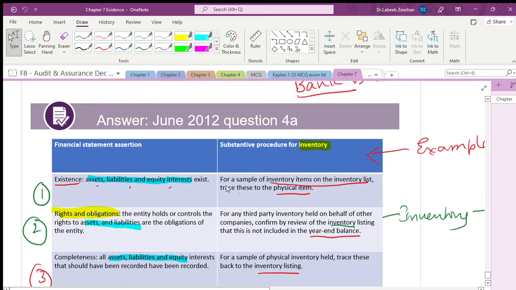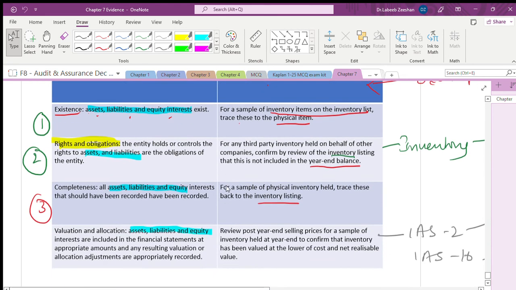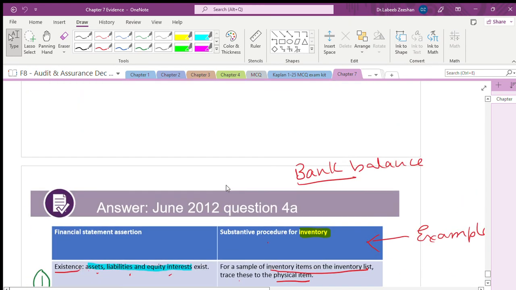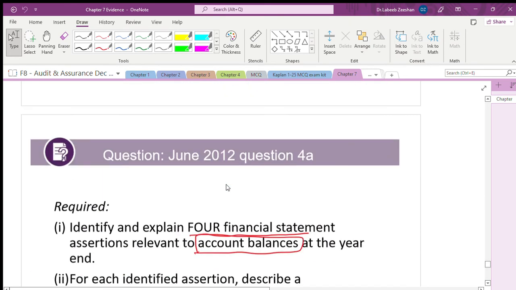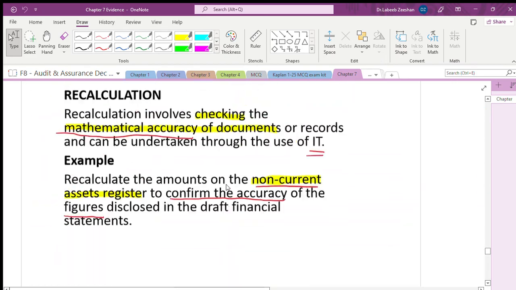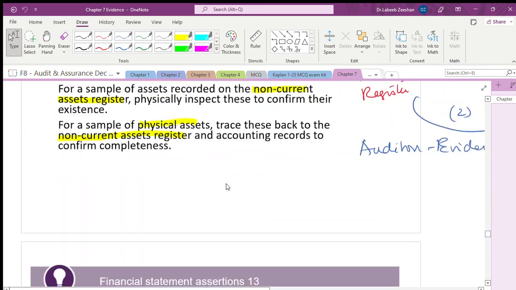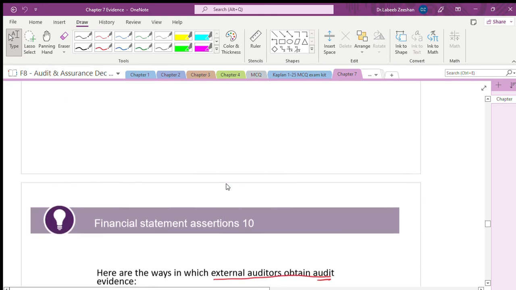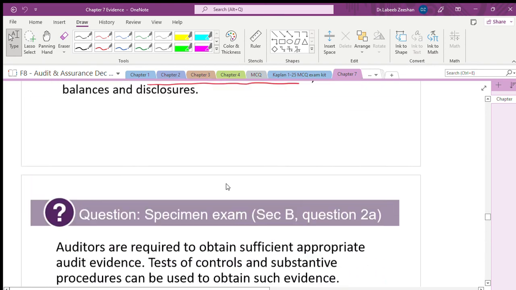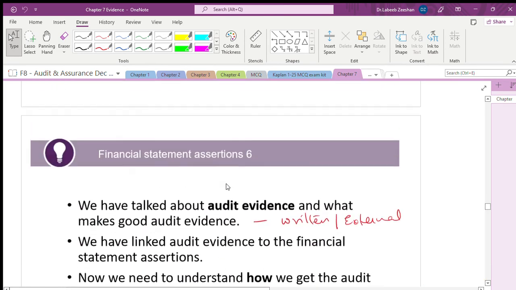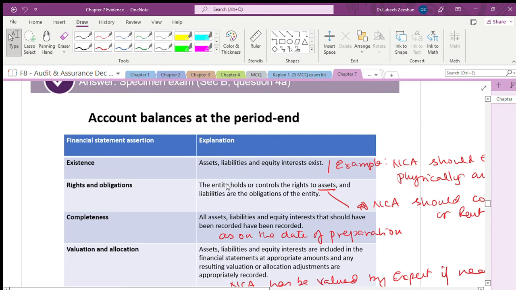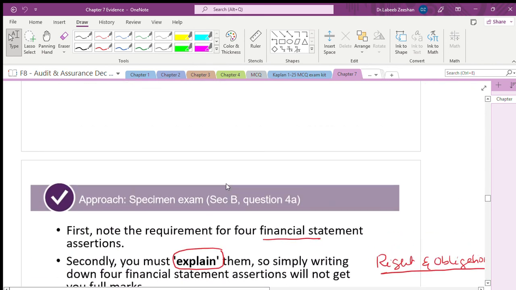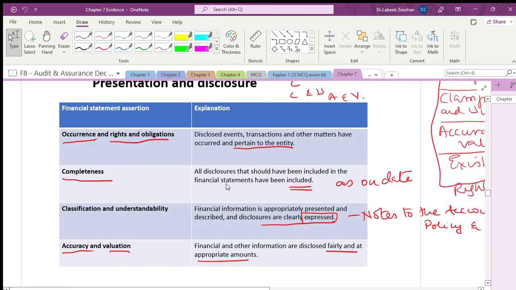Yes, financial statement assertions: existence, rights and obligations, valuation and allocation. We will go to the one which has been mentioned there. Fine? Good.